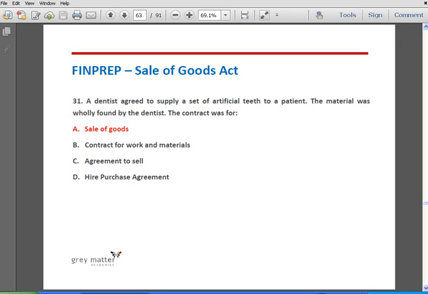It is movable and hence it is goods, and the dentist has already agreed to supply a set of artificial teeth, and hence it is a sale of goods and not an agreement to sell, because an agreement to sell is entered into for the purpose of a future date. Here the dentist has already agreed to supply the set of artificial teeth. The only pending item is delivery of goods, so it can't be considered an agreement to sell, and therefore the correct option is option A, sale of goods.